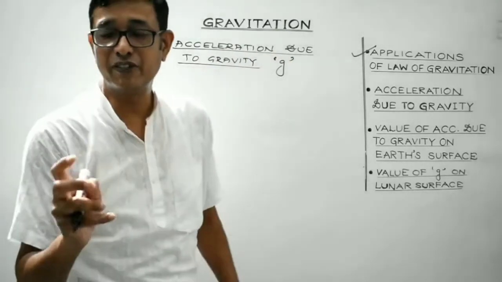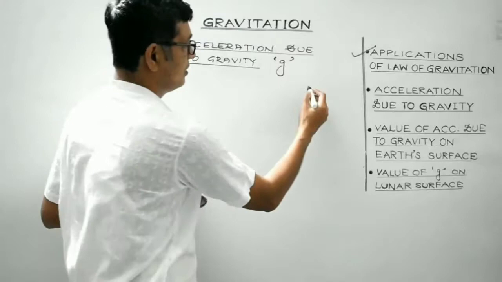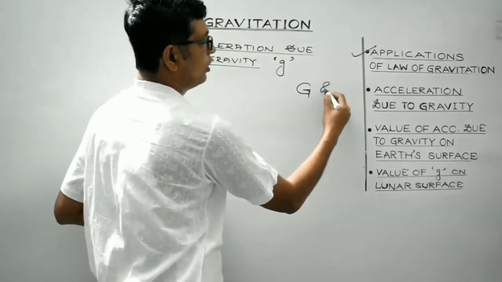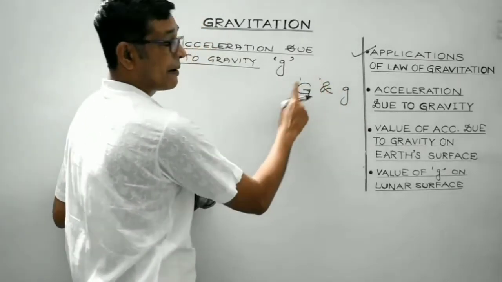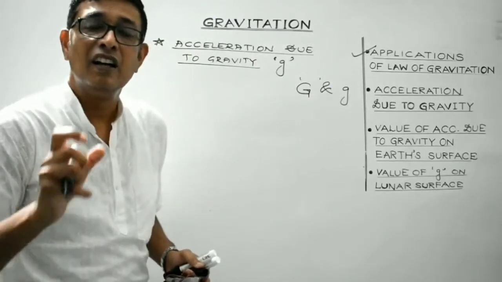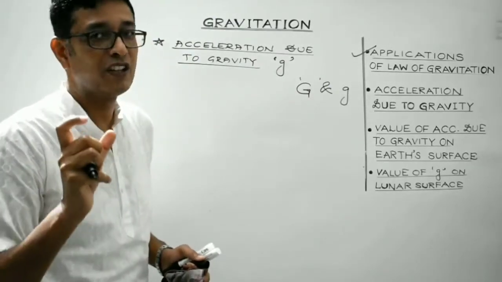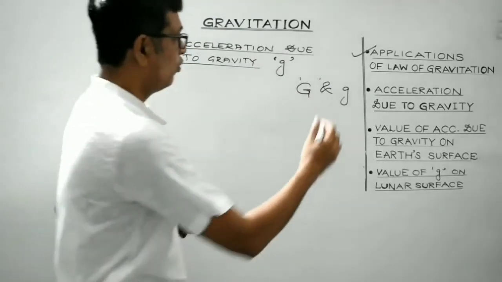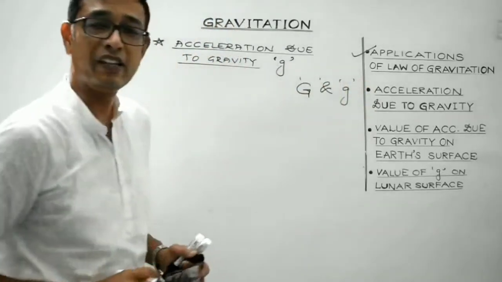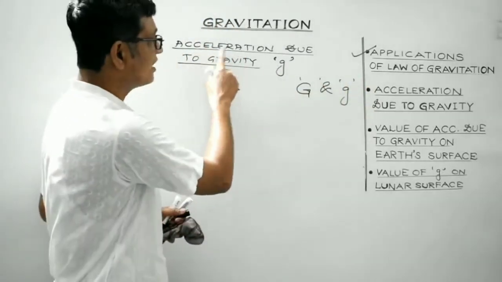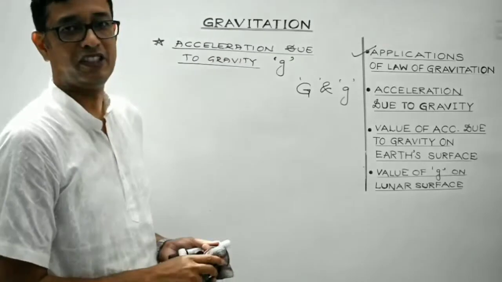Remember, there's a difference between capital letter G and small letter g. This capital G represents the universal gravitational constant, right? While small g, we will make use of to represent acceleration due to gravity.